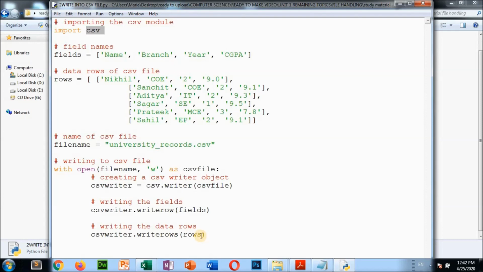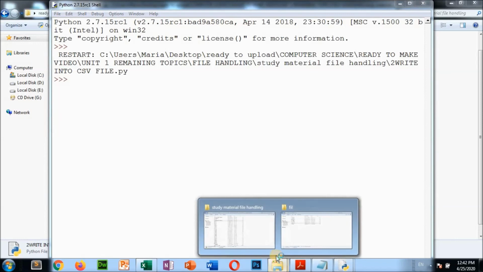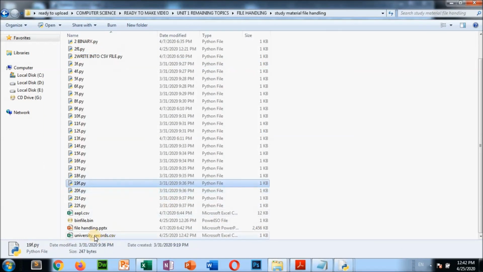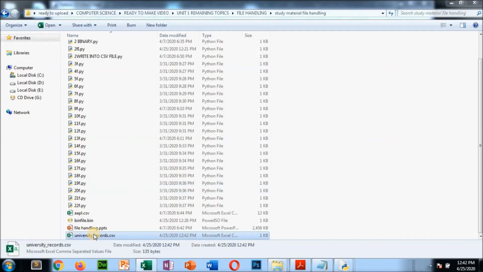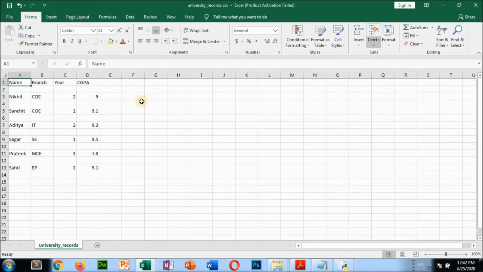If we run this program, then in the current directory where we are working, the university_records CSV file has come. If we open it, we see name, branch, year, CGPA, and Nikhil COE 2 9.0. So these rows have come here.